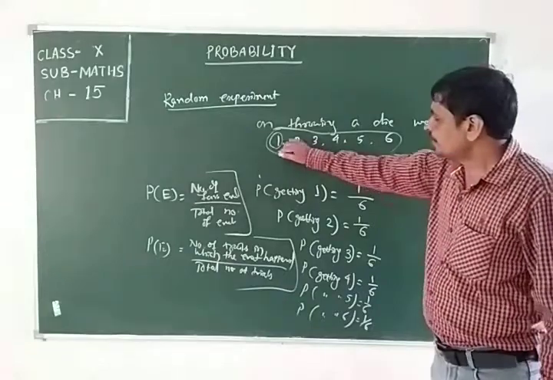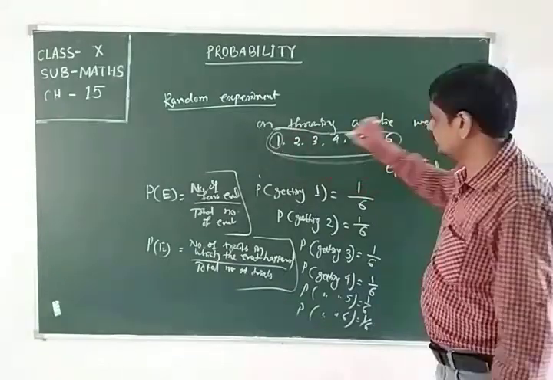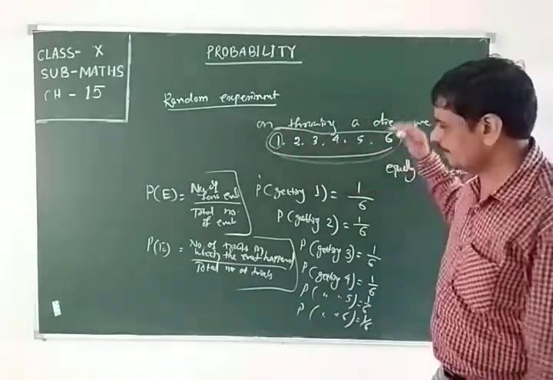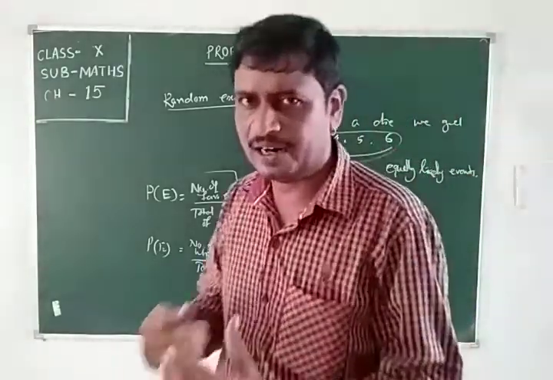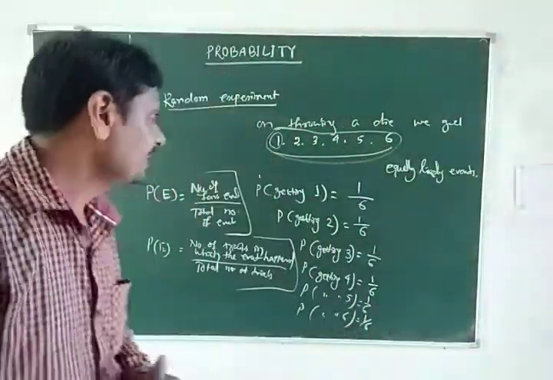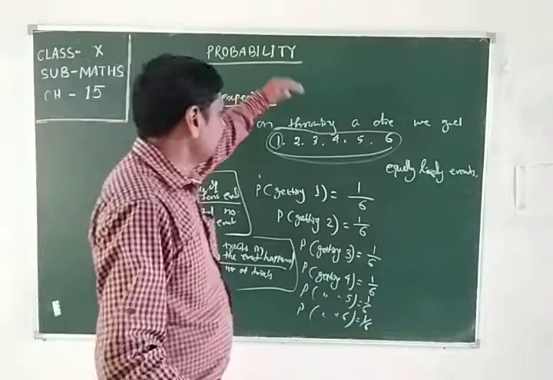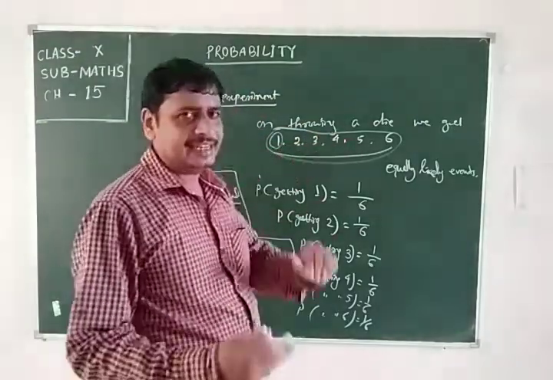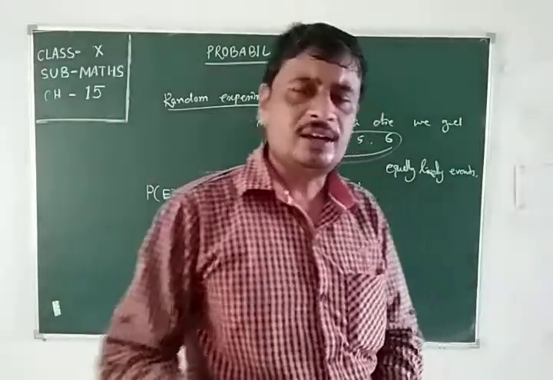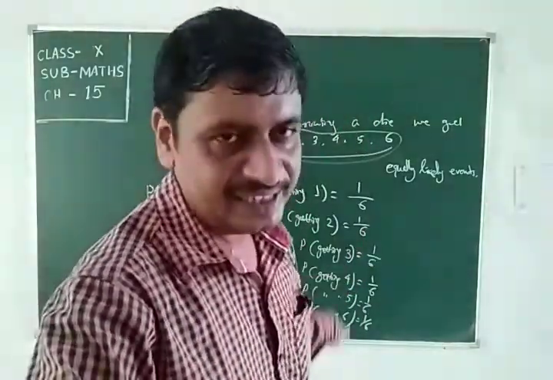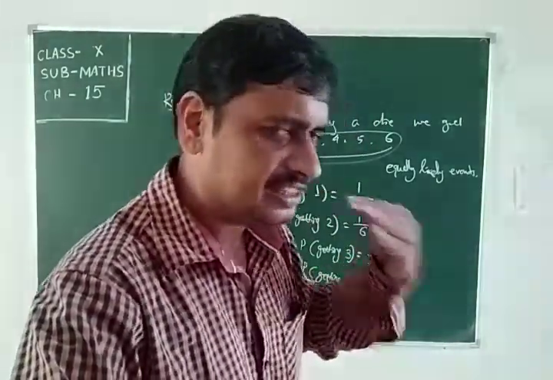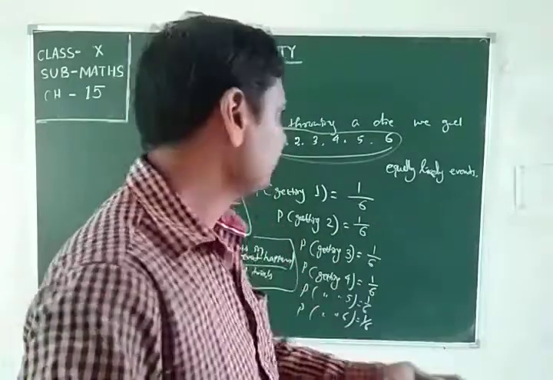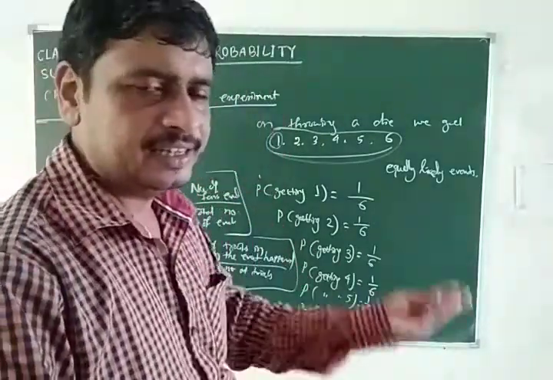So here the experiment is throwing a die, where we are getting 1, 2, 3, 4, 5, 6. When we throw this die, can you say earlier what will come up?